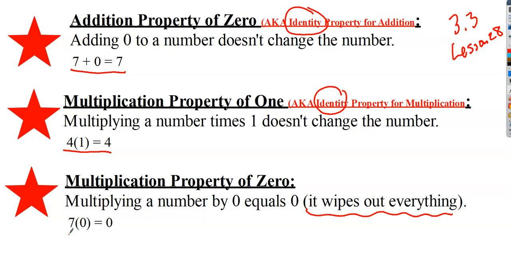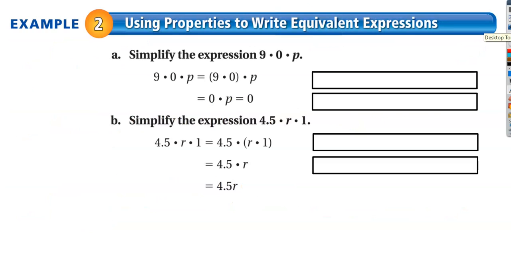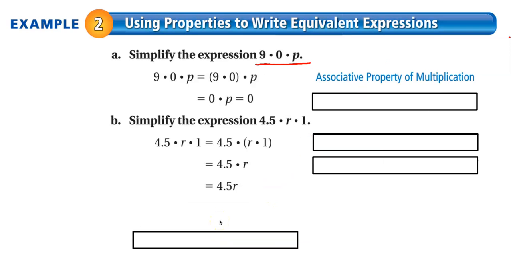And so these three properties you'll be using a lot in algebra later on this year and also next year. And so now I want to show you some examples. If you're asked to simplify the expression 9 times 0 times p, the first thing I'm going to do is notice that the 9 and the 0 are next to each other, but when I put parentheses around them, I am using the associative property. So I'm going to move this over and show you that this would be the associative property of multiplication.